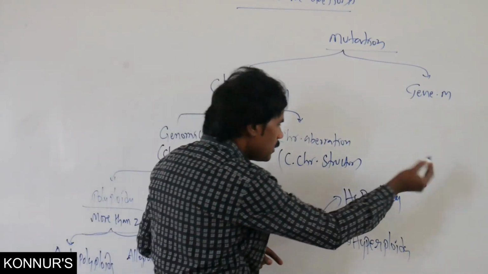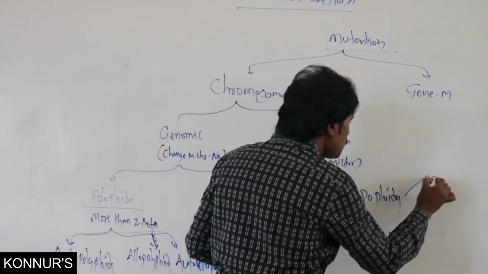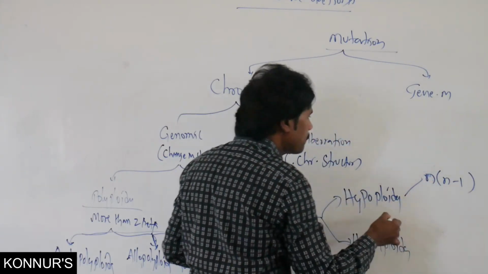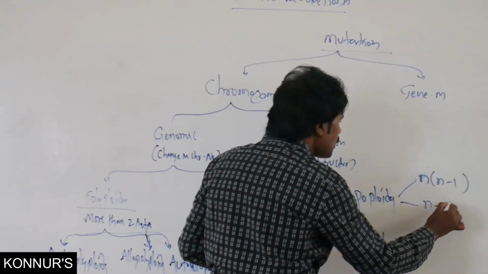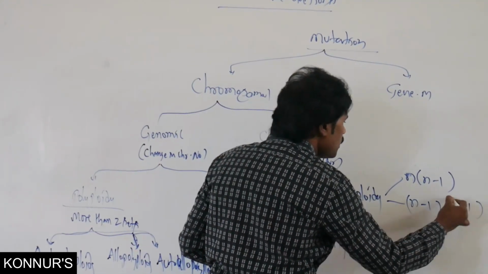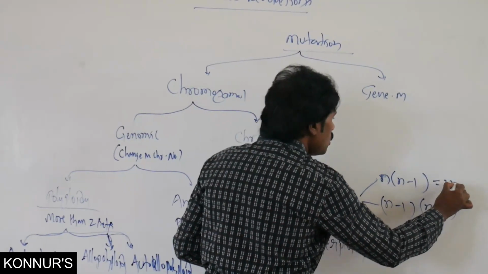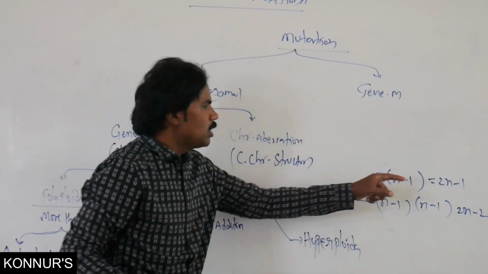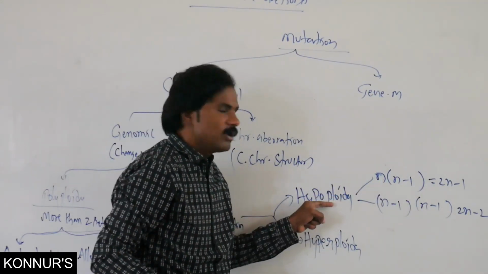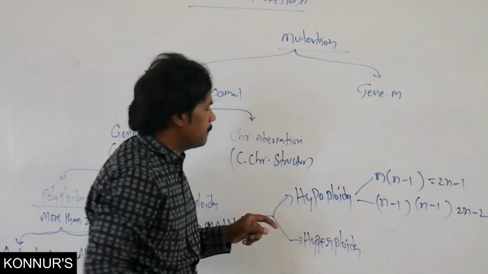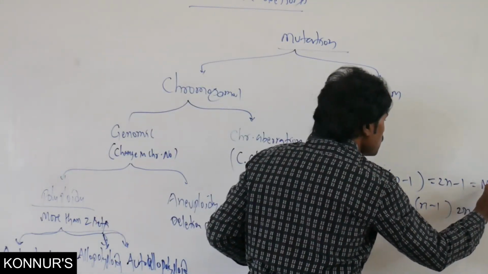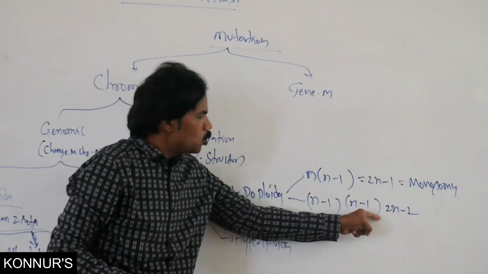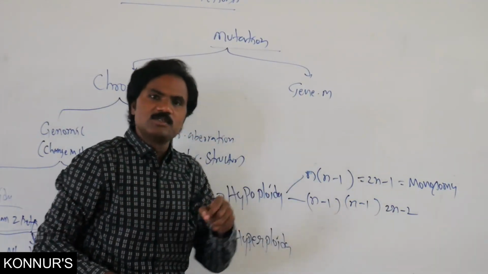Hypoploidy, here normally n into n minus 1, or n minus 1 into n minus 1. Here 2n minus 1, here 2n minus 2. 2n minus 1 we normally call monosomy. 2n minus 2 is nullisomy.